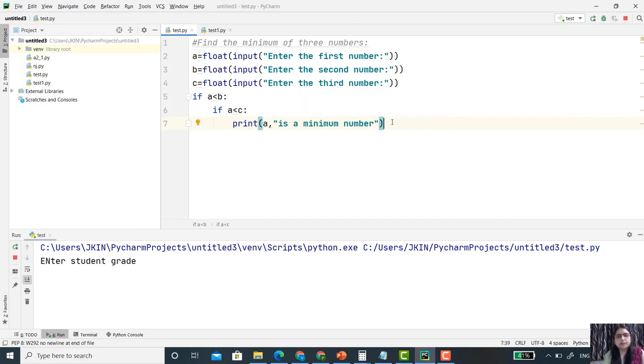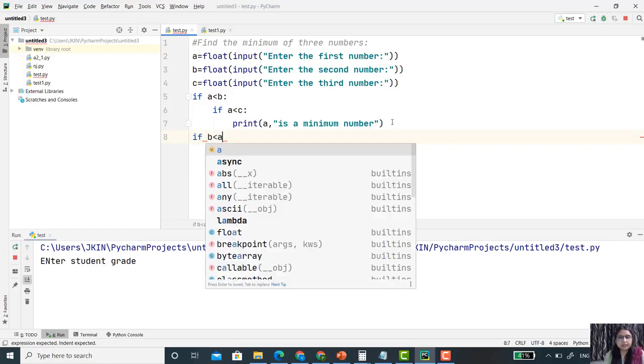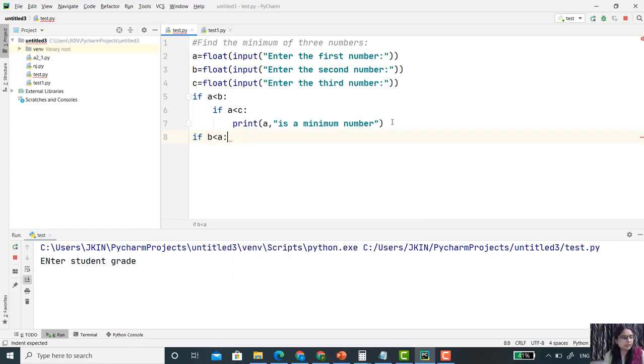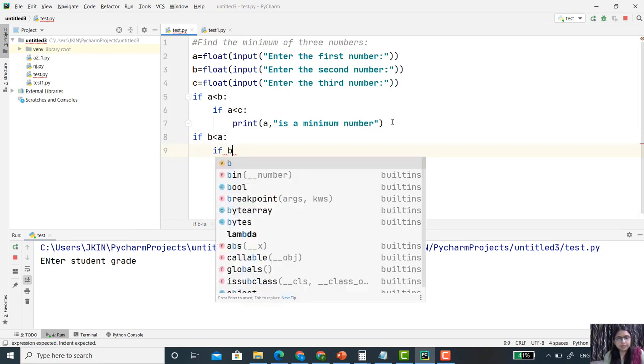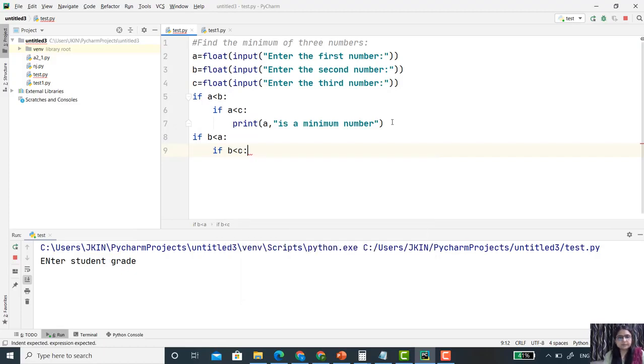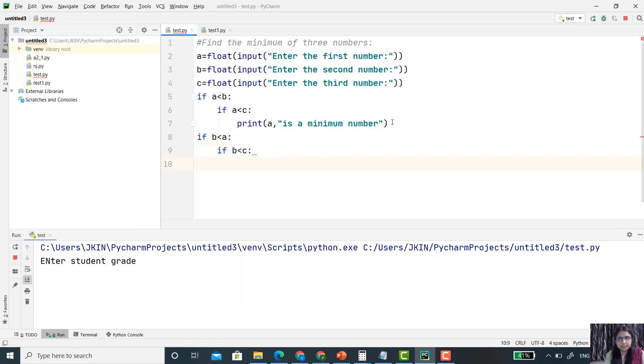Now if this condition is not true, then I have to write one more condition: if b is less than a, then again I have to check if b is less than c. If yes, then print b is a minimum number.